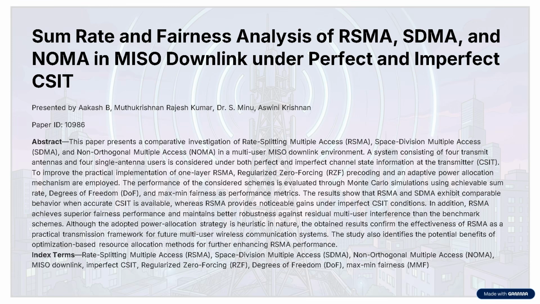Good morning, everyone. Today I'm presenting a paper titled Sum Rate and Fairness Analysis of RSMA, SDMA, and NOMA in MISO Downlink under Perfect and Imperfect CSIT. This work compares three multiple access techniques, which are RSMA, SDMA, and NOMA, to evaluate which performs better in terms of sum rate, fairness, and robustness when channel information is either perfect or imperfect.